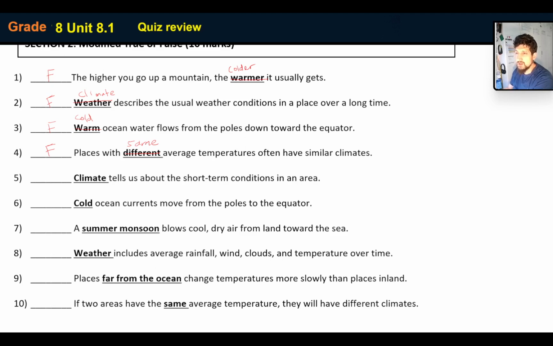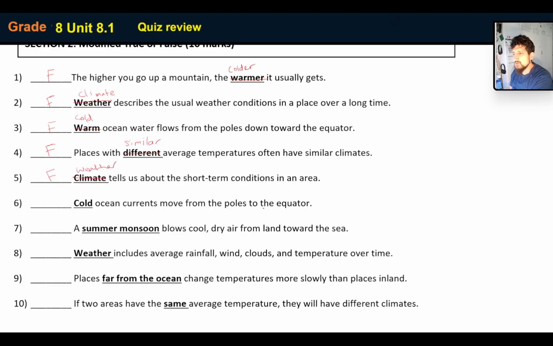Or if you prefer, you can say places with similar average temperatures often have similar climates. What climate tells us about the short-term conditions of an area? That's not climate, that is weather. That's weather, not climate, if it's short-term conditions.